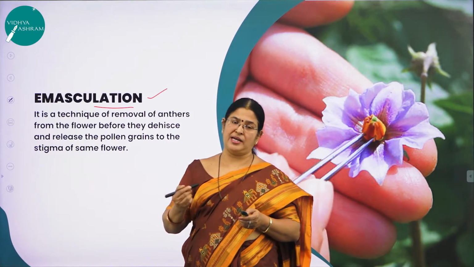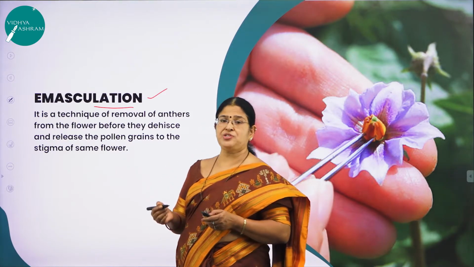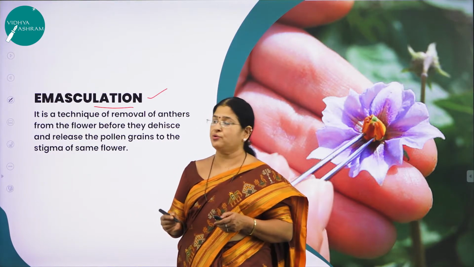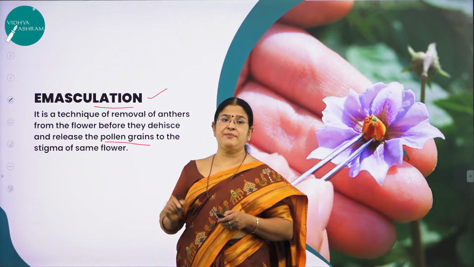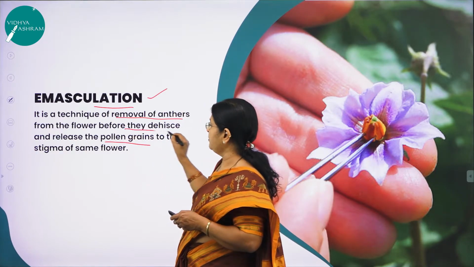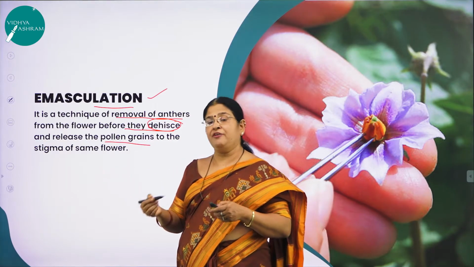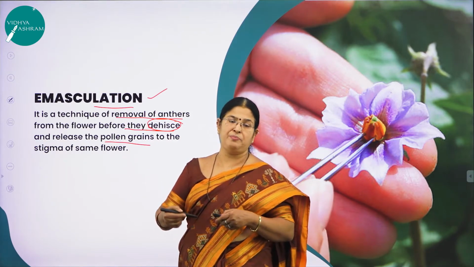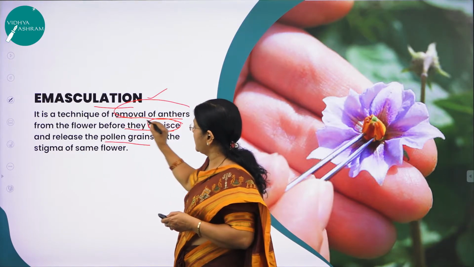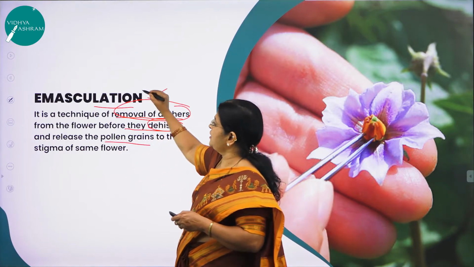Hope you have studied in the last session the structure of a mature anther. As you know, the mature anther will dehisce, will break open at one particular region to release what? To release the pollen grains. So what is emasculation? It is nothing but a technique of removal of anthers from the flower before they dehisce. What do you mean by dehisce? Break open. So what will happen if it is broken? All the pollen grains will be released. So before it dehisces and releases the pollen grains, the anthers are removed. This technique of removing only the anthers is called emasculation.